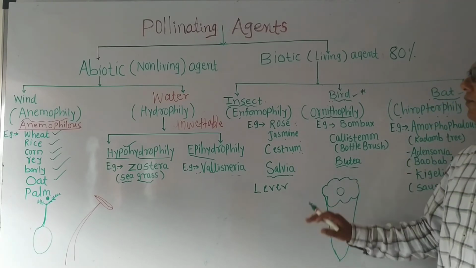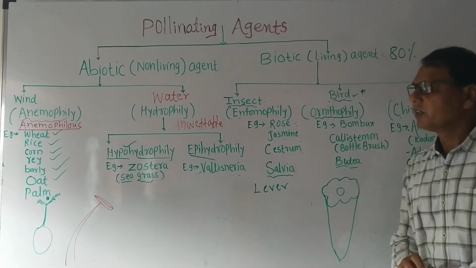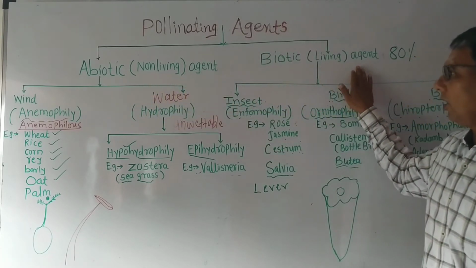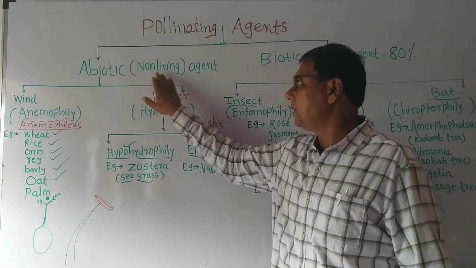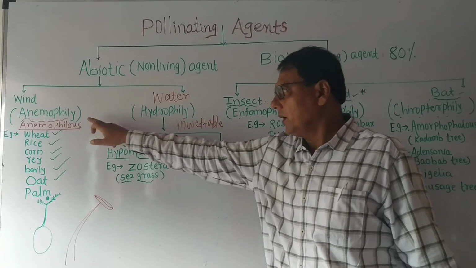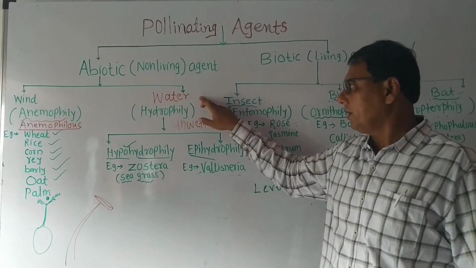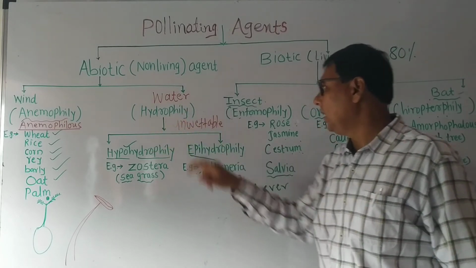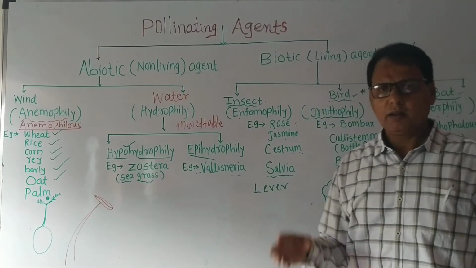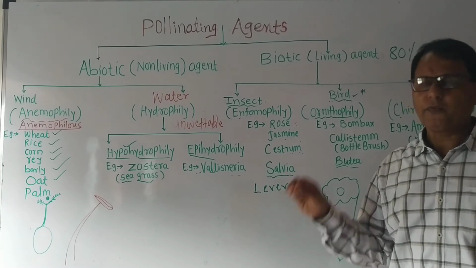In this way, today we are studying the pollinating agents. Let's recap. The pollinating agents are of two types: abiotic and biotic. Abiotic pollinating agents are non-living: wind and water. Wind pollination is called anemophily. Water pollination is called hydrophily. The important points about wind pollination: flowers are small, inconspicuous, without nectar, without fragrance.